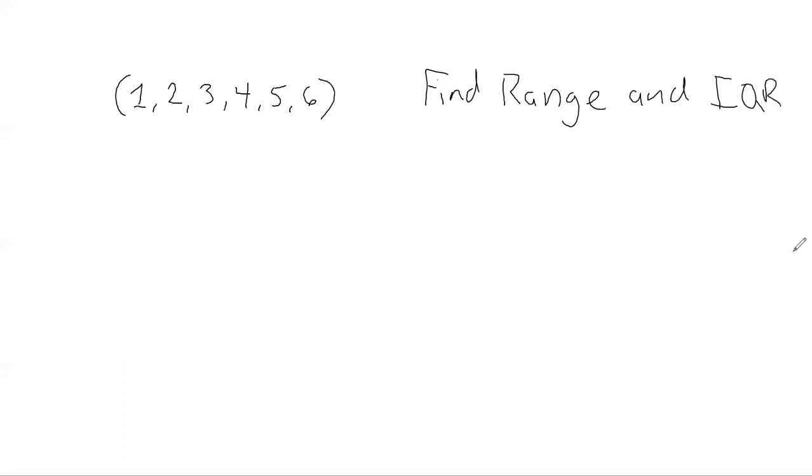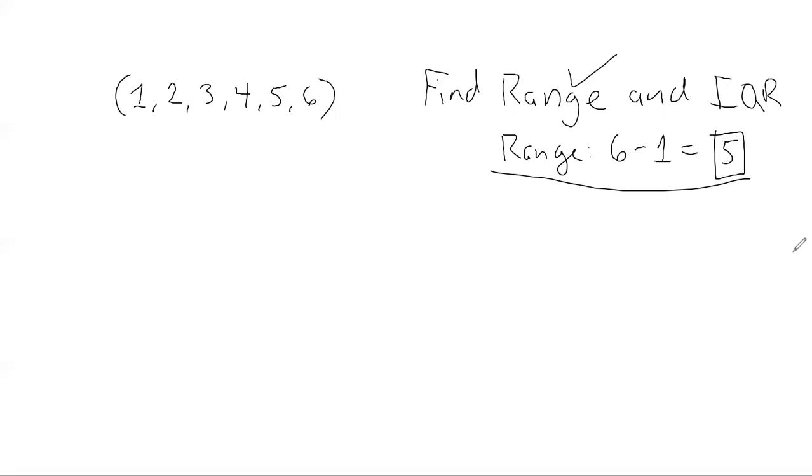That's what the problem is saying. Well, range is easy enough. I'm just going to take the biggest number, which is 6, and subtract 1 from it. This time, since my smallest number is 1, my answer changes from the previous problem. Instead of it being 6, my range is now 5. Okay, cool. That's done. Check that off. What about IQR?